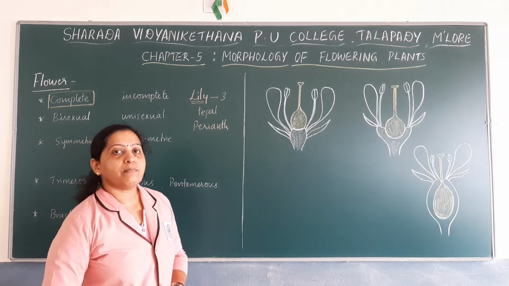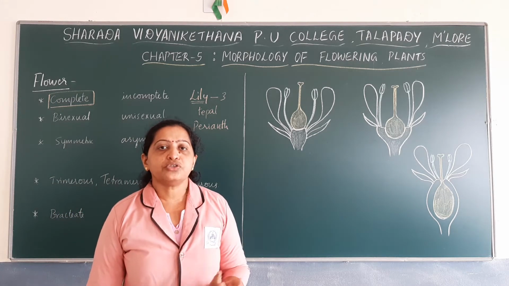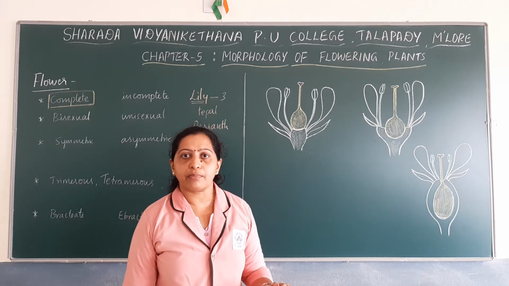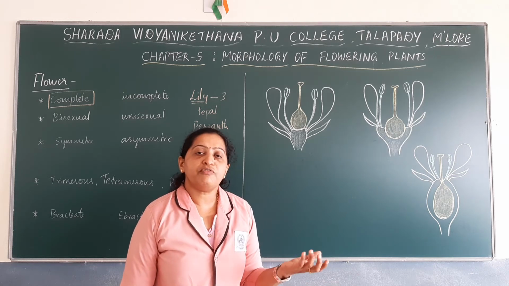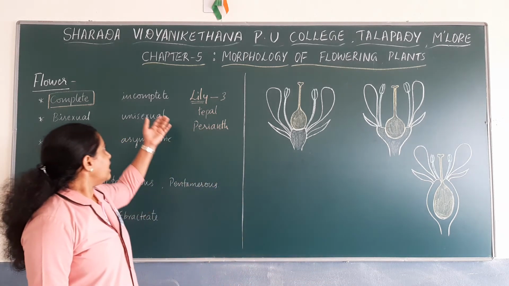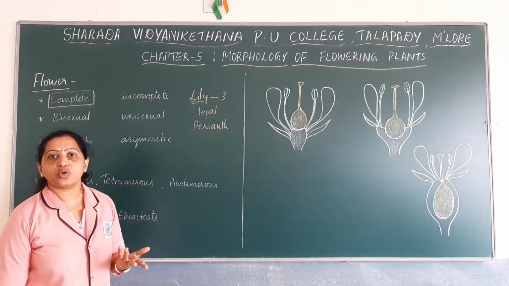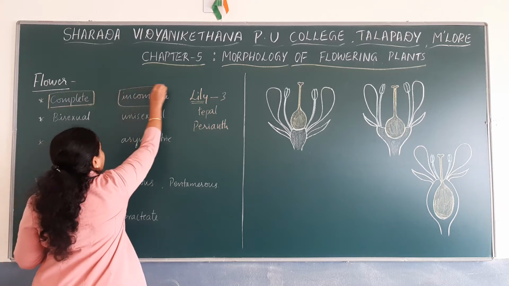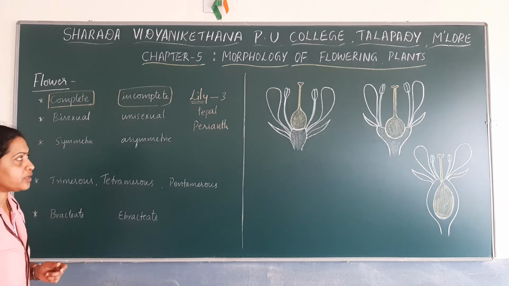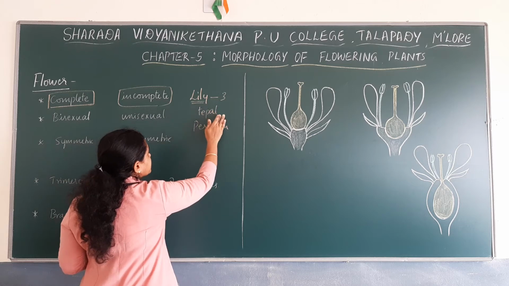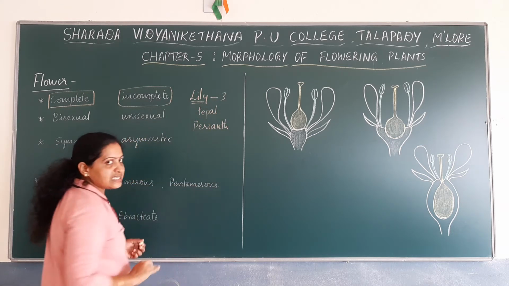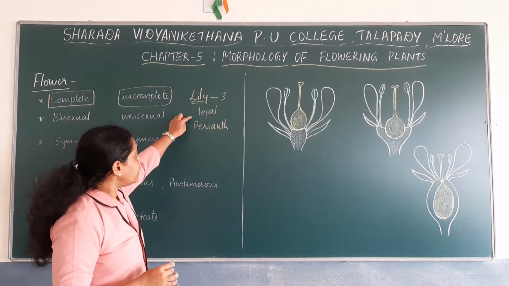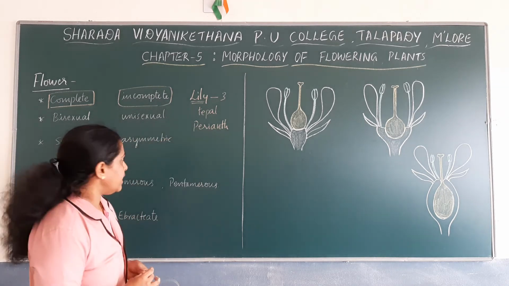You can also take the example of any of the unisexual flowers. Unisexual flowers may have either stamen or carpel. So if a flower lacks carpel, it can be considered incomplete because it has only three whorls. These are the flowers which are called incomplete flowers. So remember the example of lily, which has a special unit known as tepal, formed due to fusion of sepals and petals. A whorl of tepals is known as perianth.